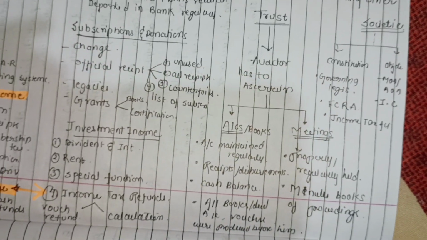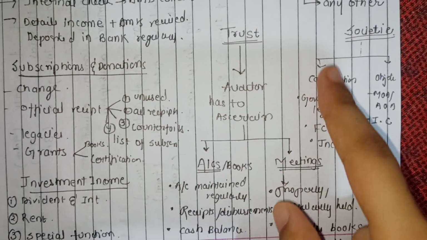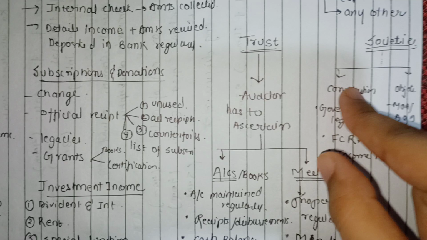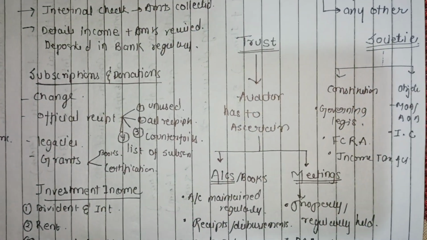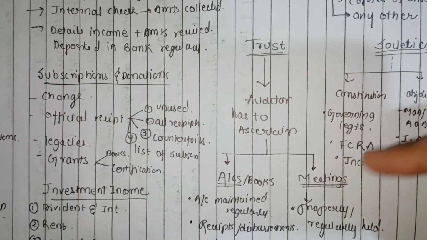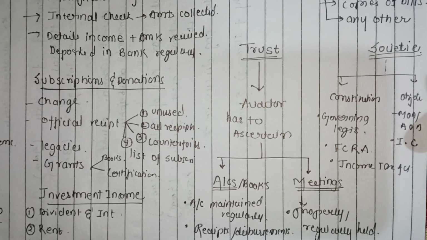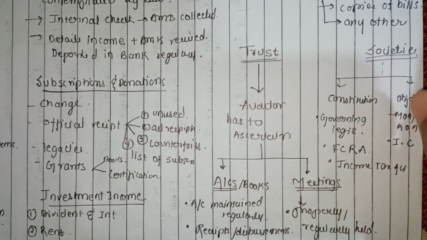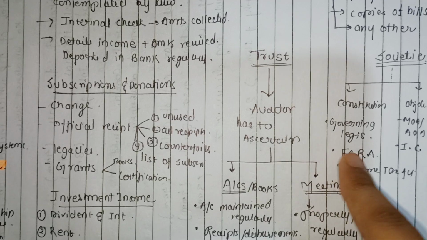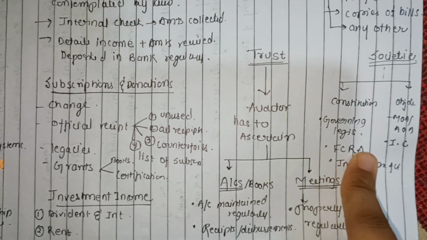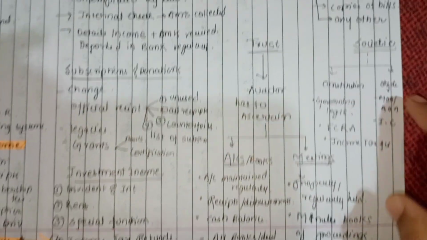Under constitution, the first thing the auditor will ascertain is what is the governing constitution of the society, whether it is the Society Act; second, whether it is registered under the Income Tax Act; and whether it is registered under the Foreign Contribution Regulation Act 2013. These are the 3 points.